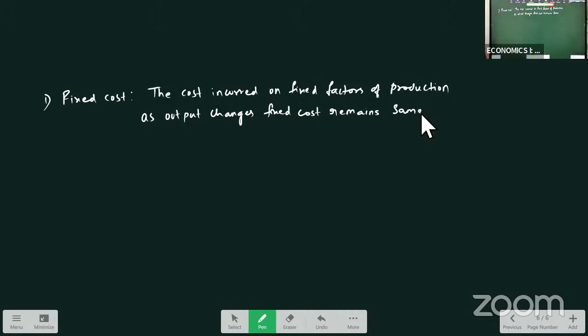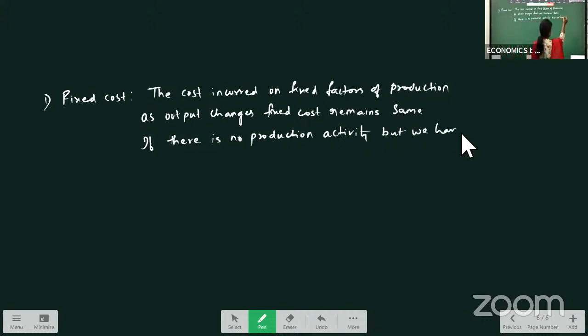And also, if production activity does not take place, fixed cost will still be there. Why? Because even if you don't do production, you have to pay rent on the building, and you have incurred the cost of purchasing machinery. So it does not depend on your output.